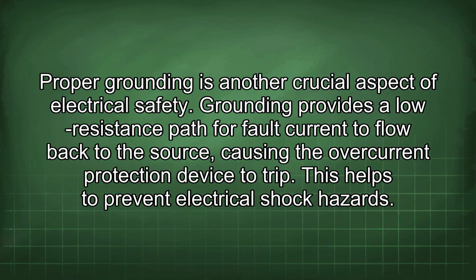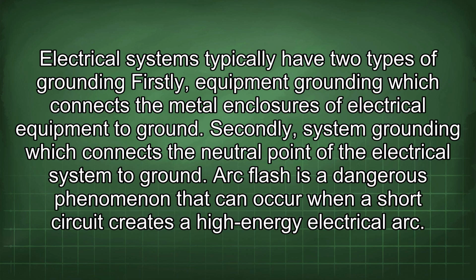Proper grounding is another crucial aspect of electrical safety. Grounding provides a low resistance path for fault current to flow back to the source, causing the overcurrent protection device to trip. This helps to prevent electrical shock hazards. Electrical systems typically have two types of grounding. Firstly, equipment grounding, which connects the metal enclosures of electrical equipment to ground. Secondly, system grounding, which connects the neutral point of the electrical system to ground.